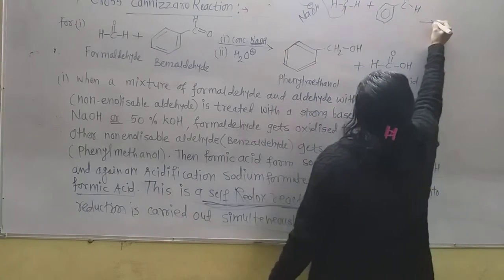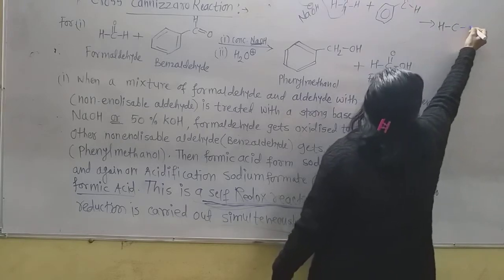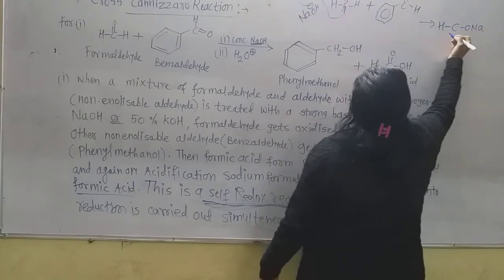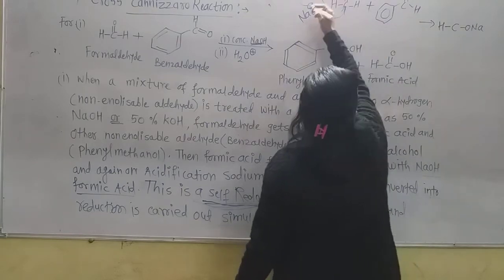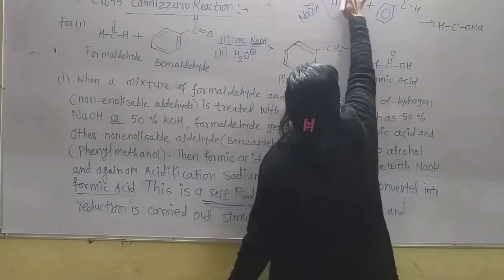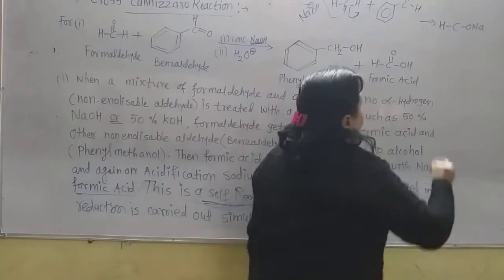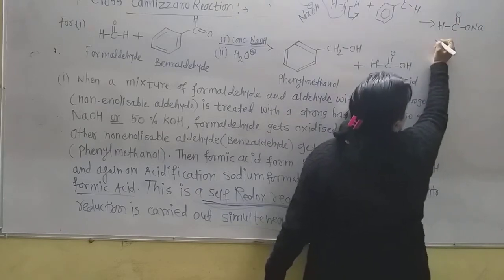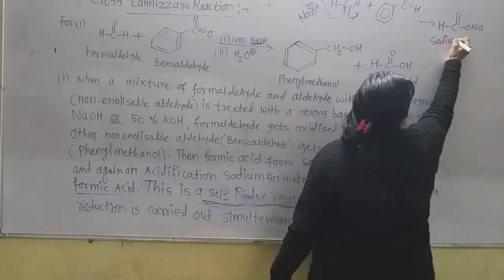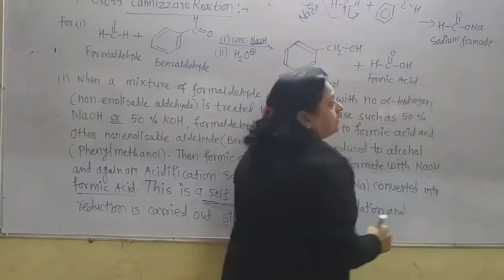When this attacks on the carbonyl carbon, this hydrogen gets removed, and there is formation of H C double bond O ONa, that is sodium formate, the sodium salt of formic acid, which is formed first. This is the first product.